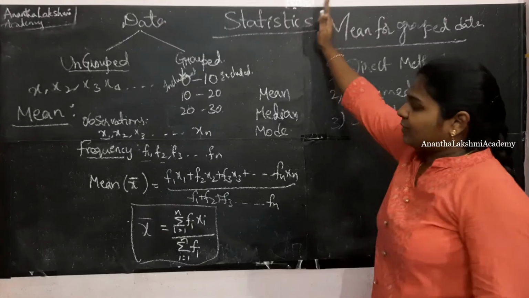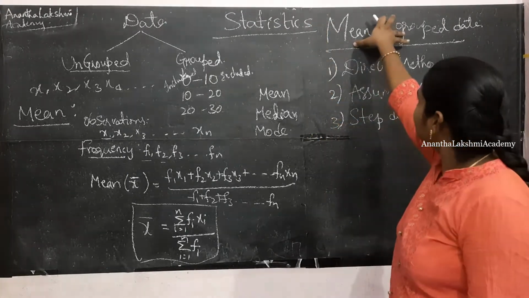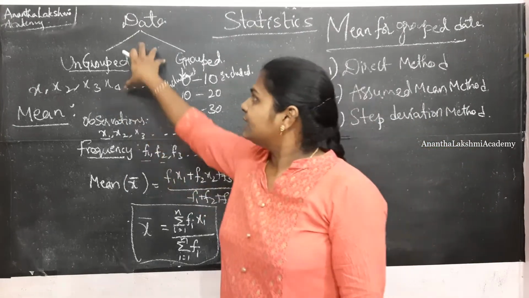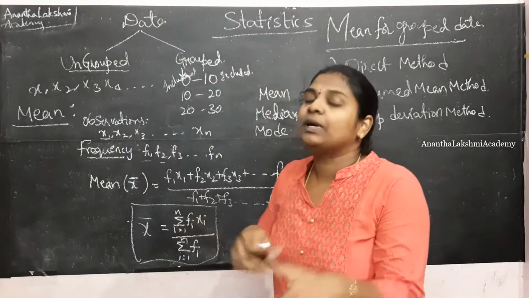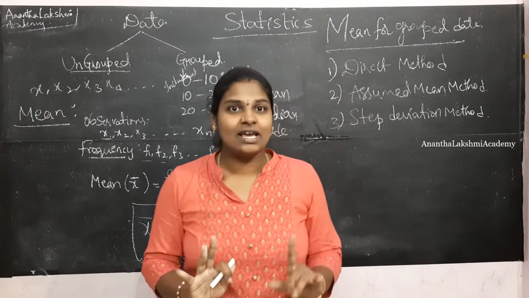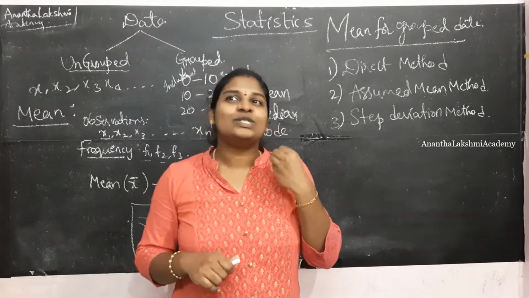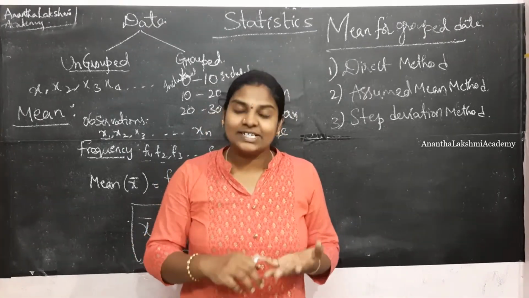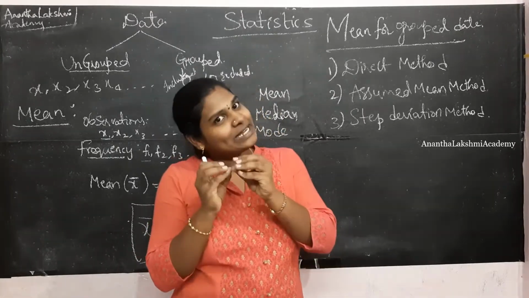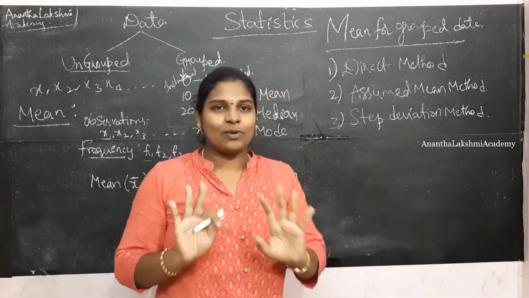All right, from here onwards, your syllabus starts, from the mean for grouped data and the different kinds of methods. I just gave you a quick recap so that you feel this chapter is a bit familiar. As I told you, it is quite easy. You just have to know additions, subtractions, multiplications and divisions, along with a little space in your memory allocated for the 5 to 6 formulas in this chapter.